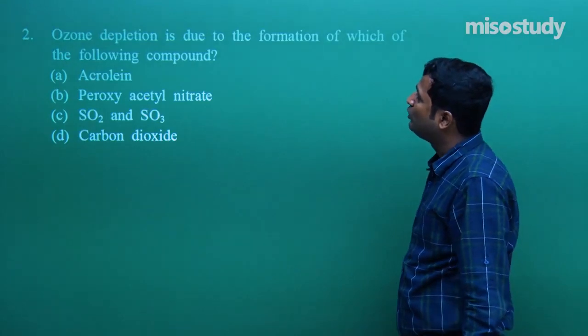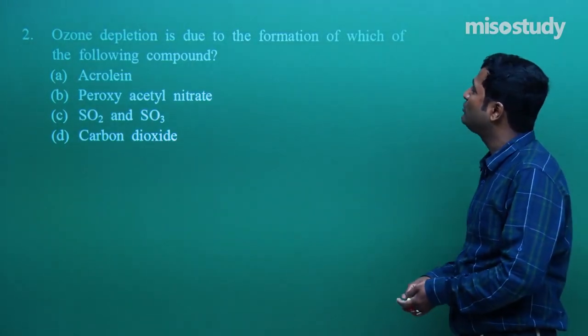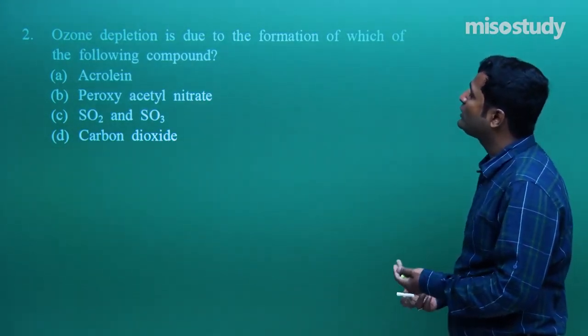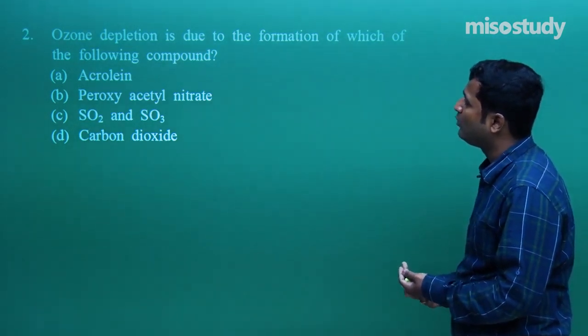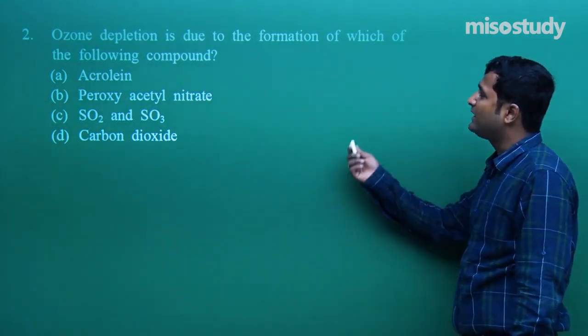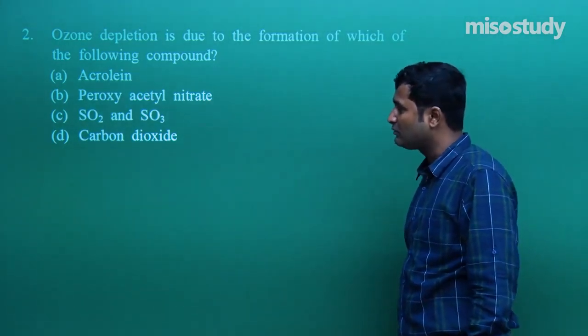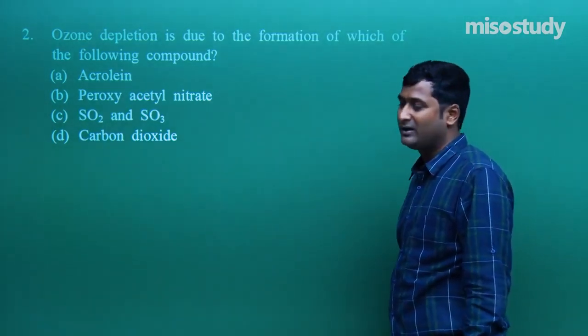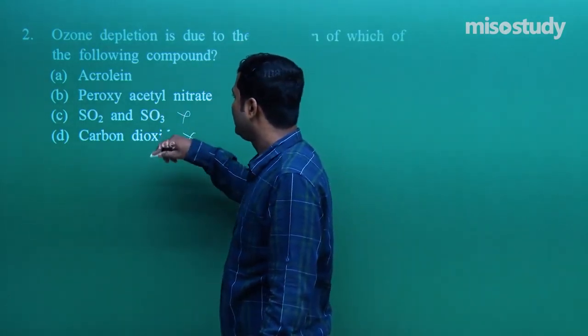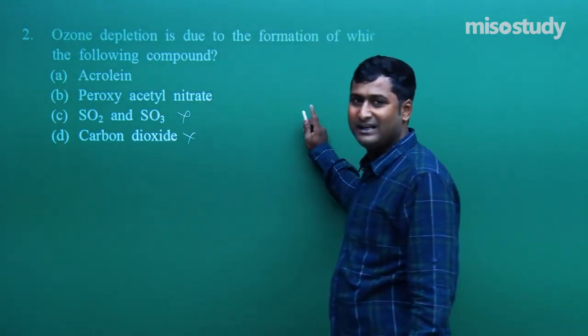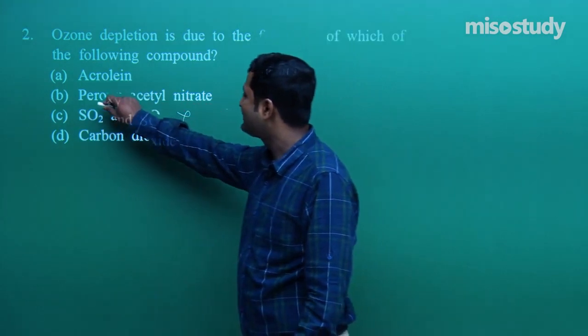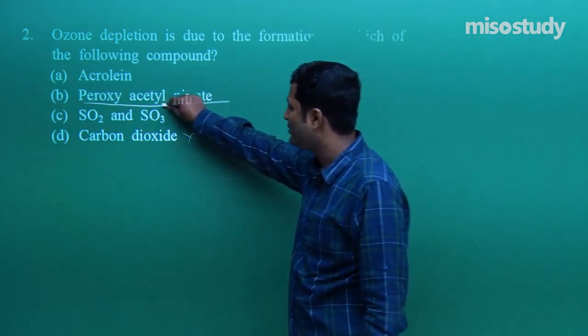The next one is question number 2. Ozone depletion is due to the formation of which of the following compounds? Tell me. Ozone depletion is due to the formation of SO2, SO3, carbon dioxide? No, there is no such impact. Then that is peroxyacetyl nitrite. Do you remember?